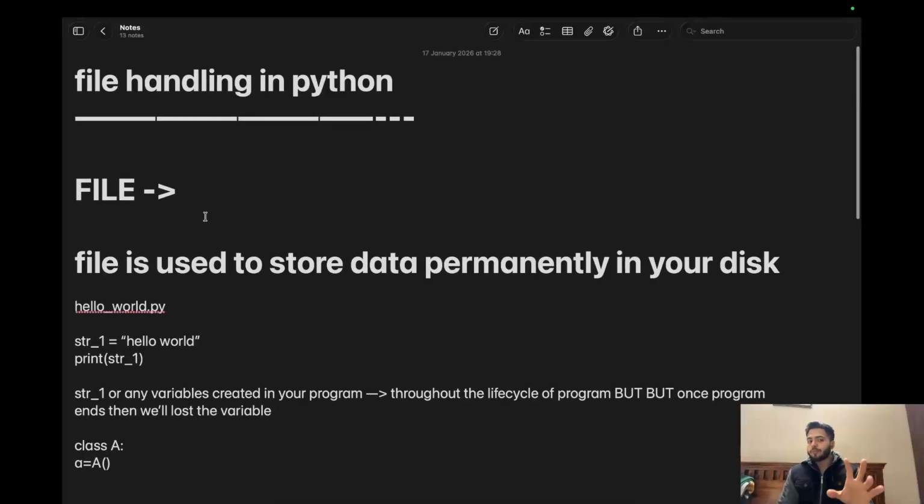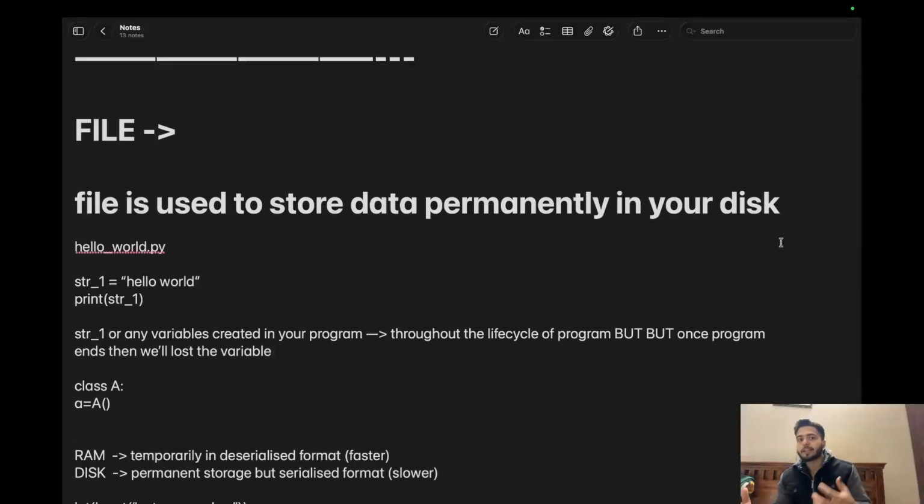So for now, let me just summarize file handling in Python. Firstly, what is a file? A file is used to store the data permanently in the disk, that is, the hard disk. Say suppose I have variables, I have objects created, my program is returning some output. All these are temporary. That is, they will stay throughout the life cycle of the program. As soon as the program finishes, everything will be gone. So if you want to store it, you will have to create a file and feed all the things into the file.